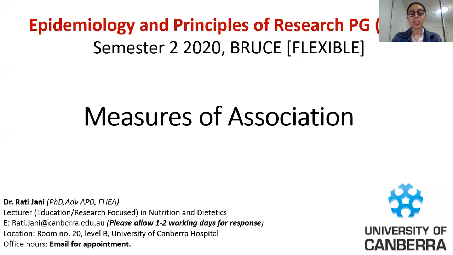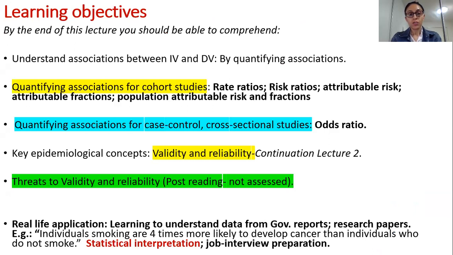What we'll be covering today is measures of association. These are your learning objectives. We'll be learning how to quantify associations for cohort studies, cross-sectional studies, and case control studies. We'll be looking into key concepts, which are validity and reliability. And the threats to validity and reliability is a post-reading.